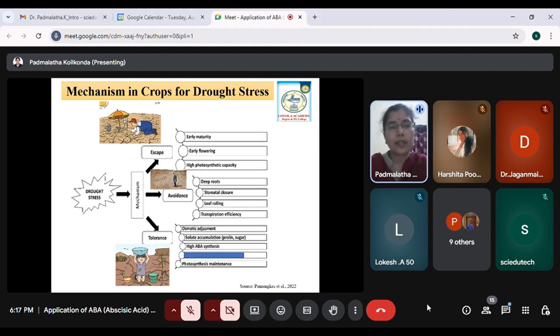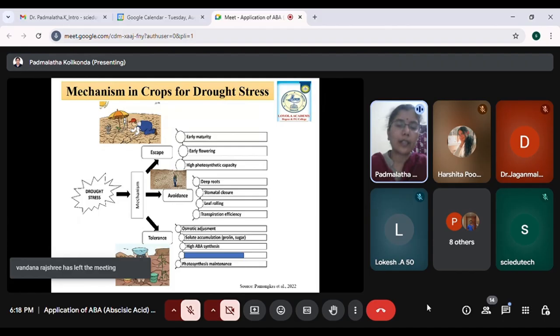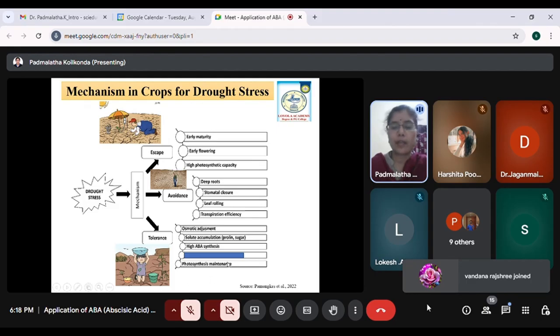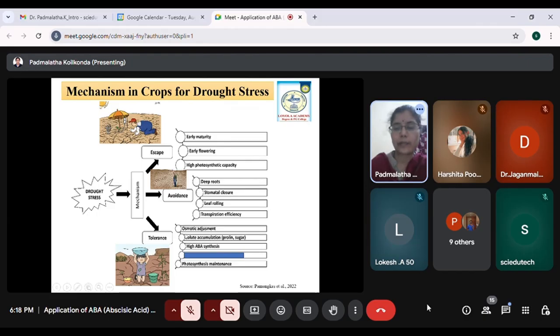Of course, there are also ABA independent mechanisms, which play a major role in drought tolerance. But for ABA, there are a lot of reports which say that endogenous ABA will make the plant tolerate the drought by activating different mechanisms. And of course, the photosynthetic machinery will be maintained in order to tolerate the drought condition.